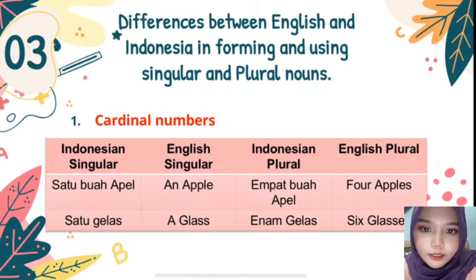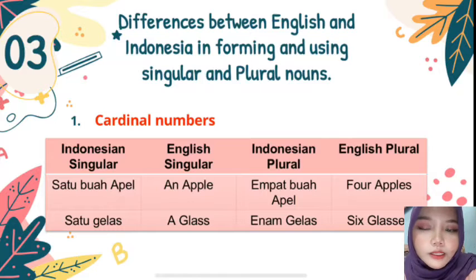In English is an apple. In Indonesian plural 4 buah apel, and in English is 4 apples. So we can see the differences here. Satu buah apel atau sebuah apel, so it uses one or satu apple.